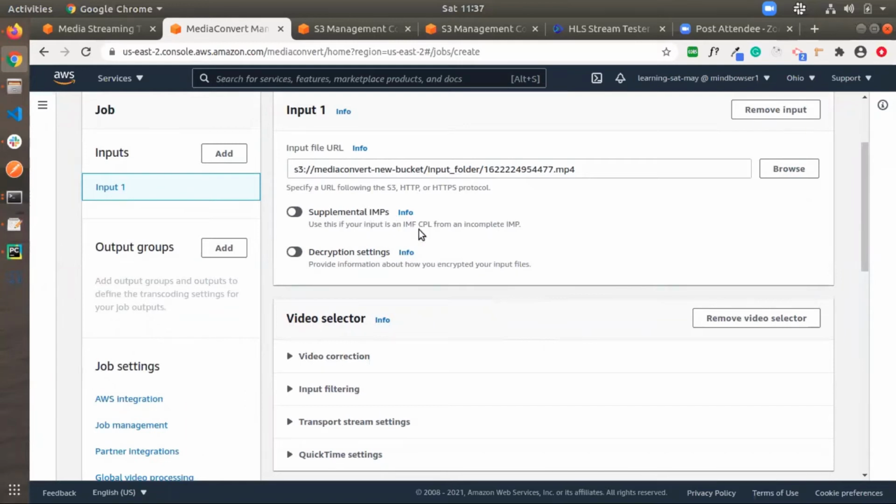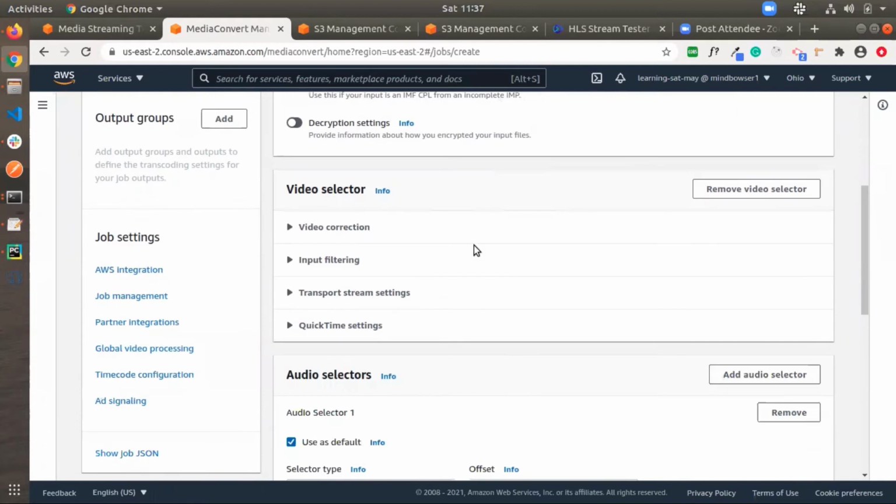Basically, I am not changing these values. Before clicking on create job, some of the settings are created by default by the media converter, and I'm not changing a few of these settings. After that, we have a video selector. I'm not changing the values of this either, and I'm keeping it as it is in the media converter settings.